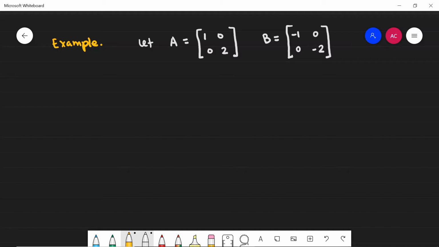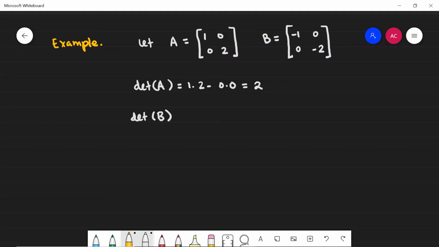These are square matrices, so of course it makes sense to take their determinants. The determinant of A is just 1 multiplied by 2 minus 0 times 0. Remember, I'm using my formula here for the determinant of a 2 by 2 matrix. This is just equal to 2.